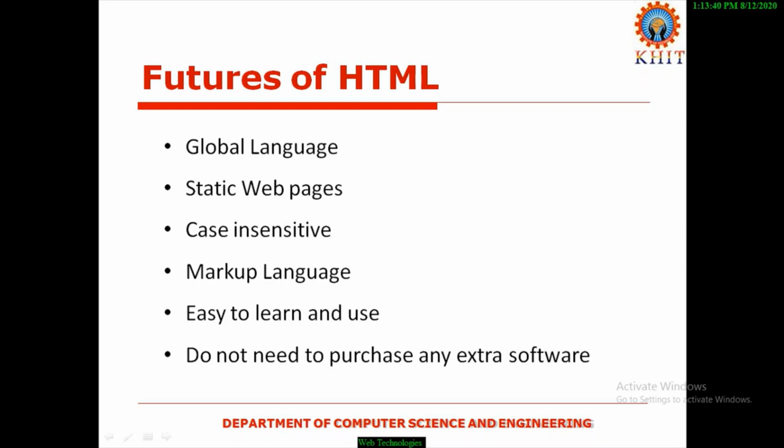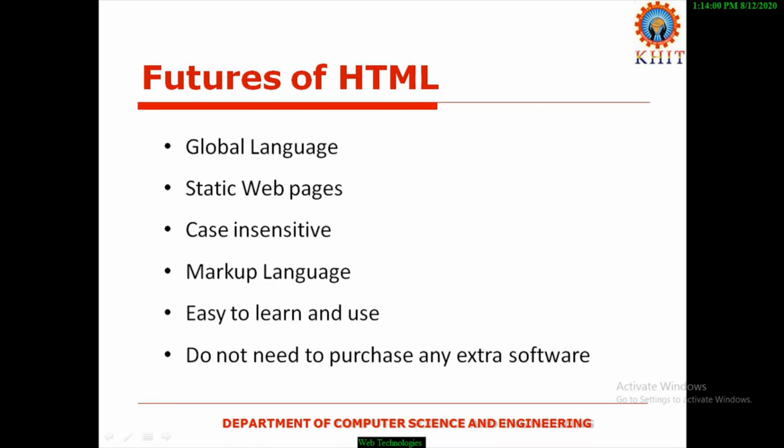In the world, the majority of people are communicating in English. Similarly, HTML is a global language. Where are we using HTML? HTML is used in web technologies, right?